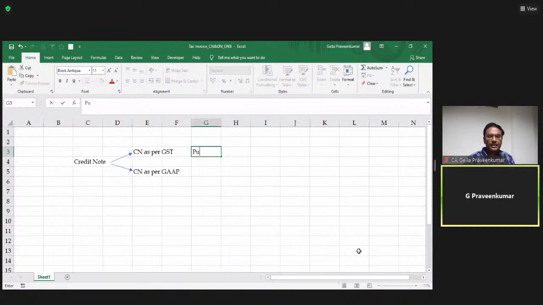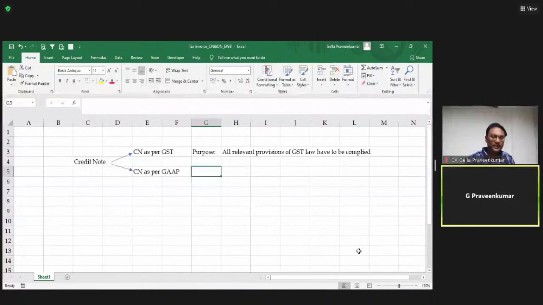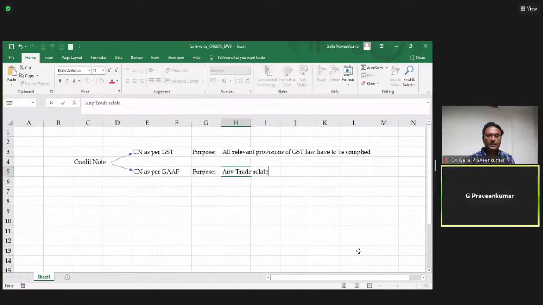Now, if I see this purpose, all relevant provisions of GST law have to be complied. Now, my credit note as per GAAP, if you see the purpose, it says any trade related adjustments for price, quantity, etc.